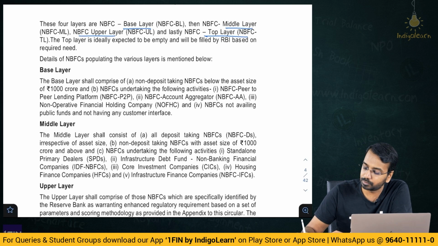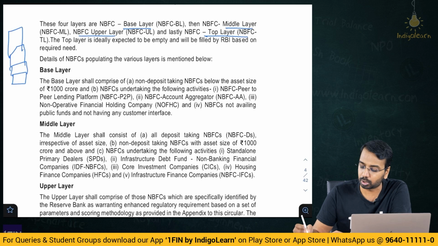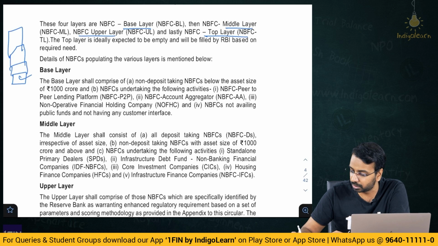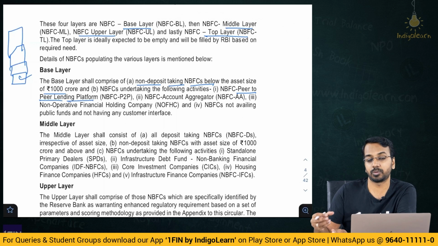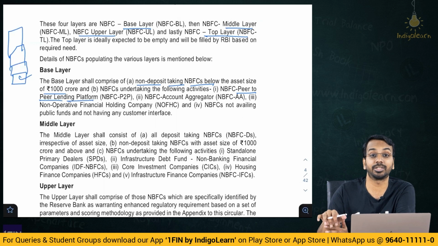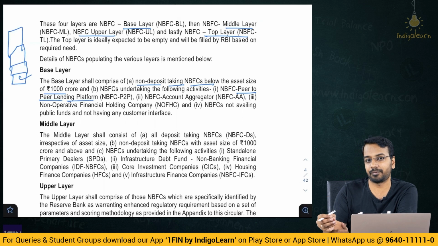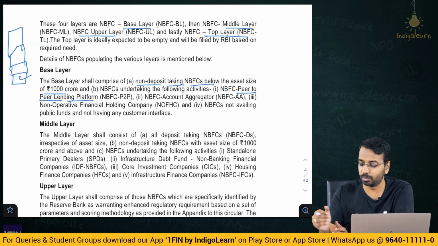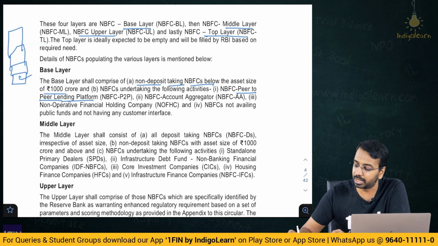Now what are those different types of NBFC? Layer 1 base, layer 2 middle, then layer 3 upper and then layer 4 top level. So base layer shall comprise of non-deposit taking NBFC below the asset size of 1000 crores, NBFC undertaking activities of peer-to-peer lending. So basically there are a lot of platforms where I can lend money to you. These are called peer-to-peer lending, where there is no intervention of bank in between. I will go to the platform, I will say that I have money to lend, and you want money, you will go to the platform and you will borrow from that platform, right? This is called peer-to-peer lending platform.